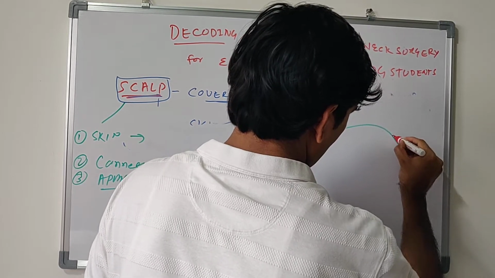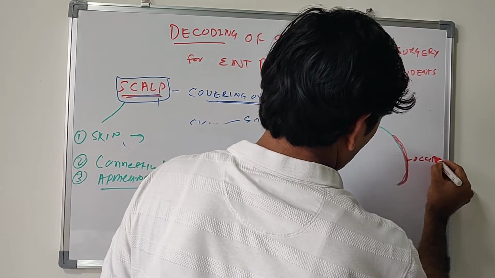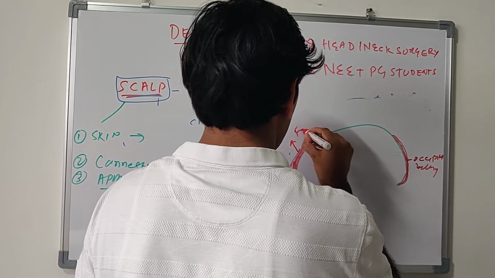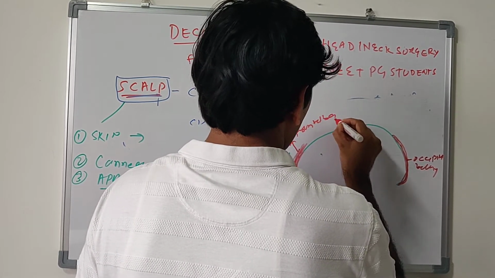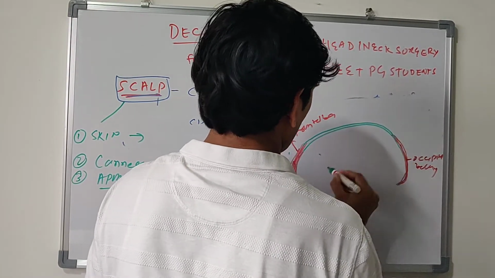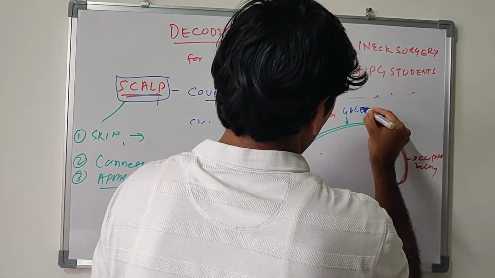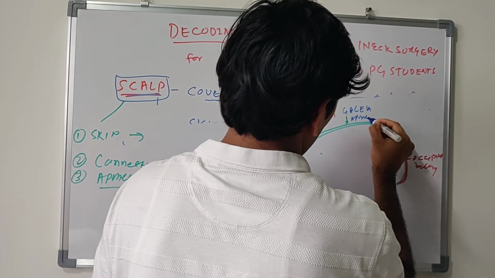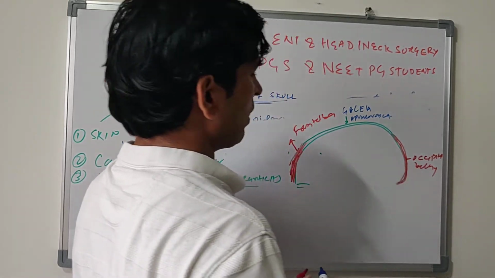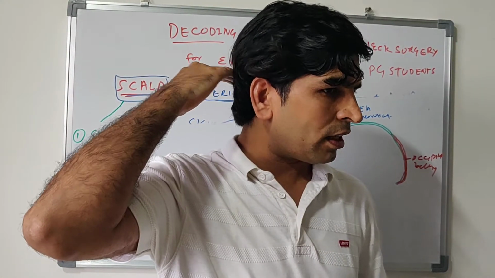Posteriorly, this is the occipital belly, and this is the frontal belly. The connecting fibrous layer is called galea aponeurotica. So this is the connection between the frontal belly and occipital belly.